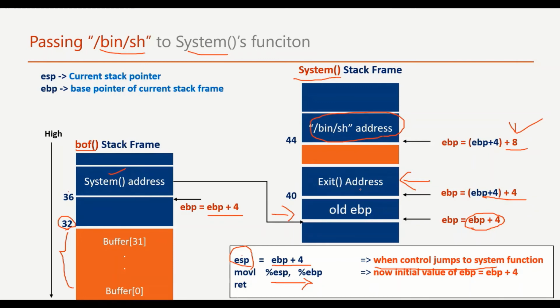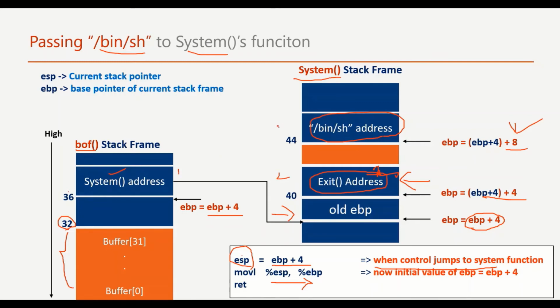So when the system function returns, it also needs to return to somewhere, right? If we do not put anything here, this will be just a random number and the system function will likely crash when it returns. We want this function to return nicely, so we just put the address of exit, which is another function. When the system returns, it actually returns to the exit function without crashing the process. So these are the three elements that we are going to fill in the stack frame.